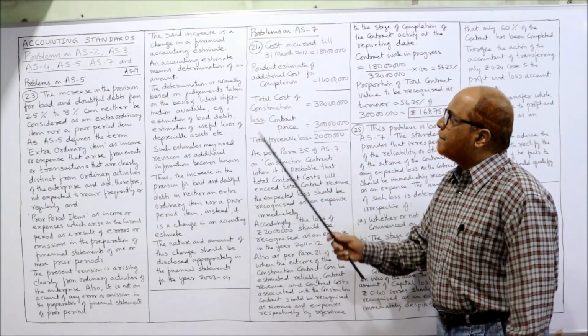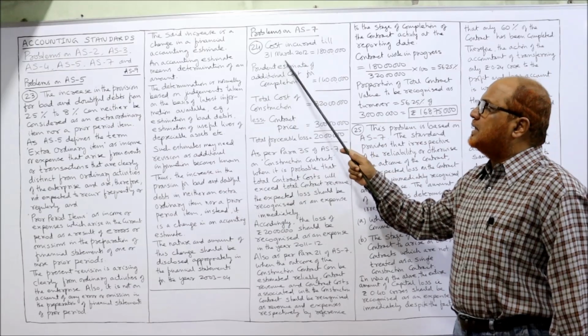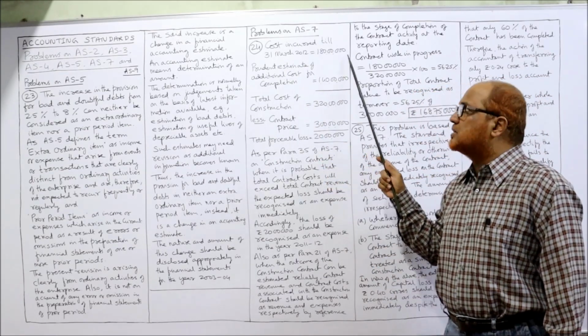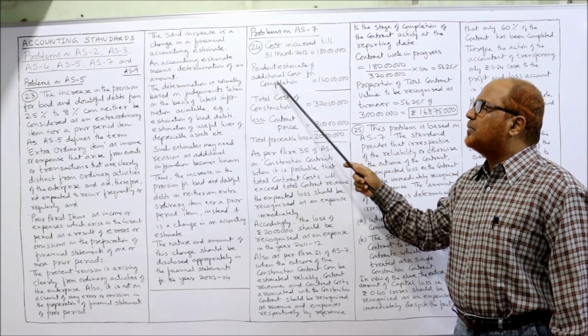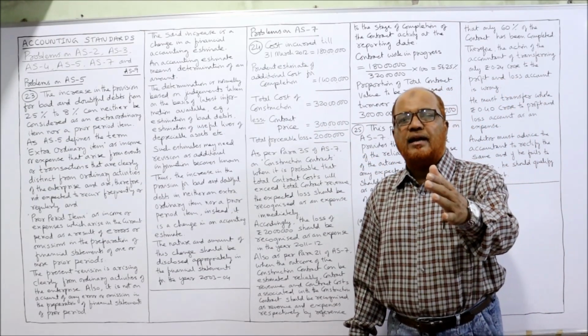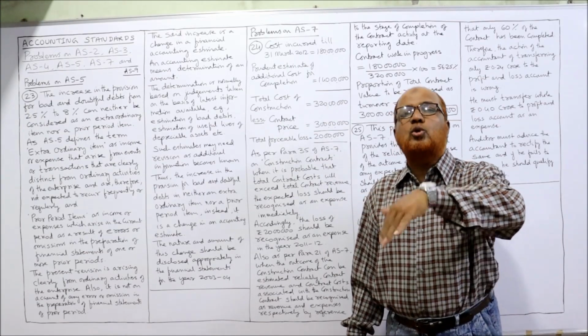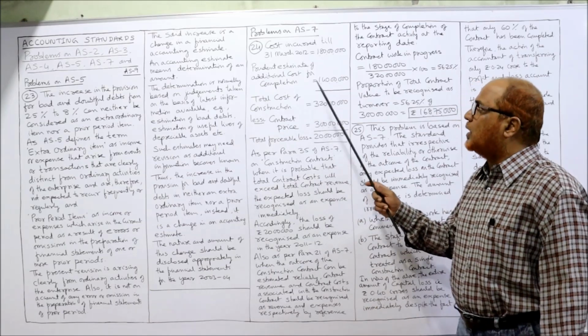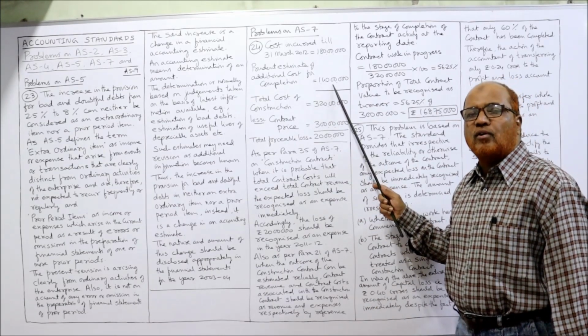Now see carefully here. Cost incurred till 31st March 2012 is given as 1 crore 80 lakh. This is the cost incurred. Then the prudent estimate of additional cost for completion: up to the completion date, how much cost is expected to be incurred in future, 1.4 crore, 1 crore 40 lakh.